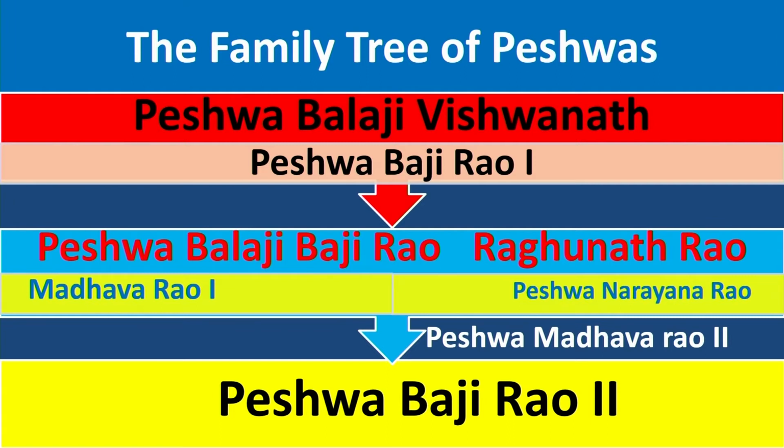Who was Narayan Rao? Narayan Rao was the brother of Madhavrao. That means, for the first time the chain of Peshwahood from father to son is broken here. As Madhavrao I did not have a son, his brother Narayan Rao became the Peshwa. This was questioned by Raghunath Rao, and he had Narayan Rao murdered and tried to become Peshwa.